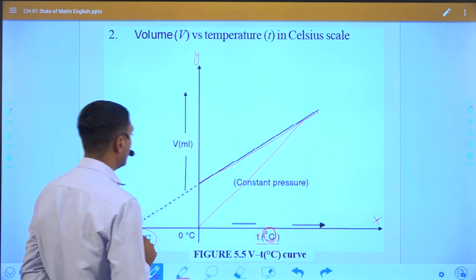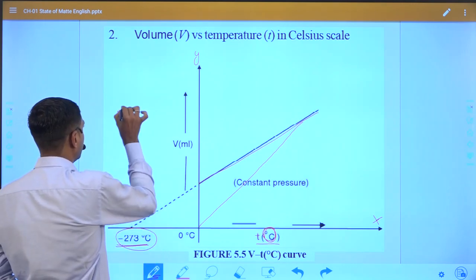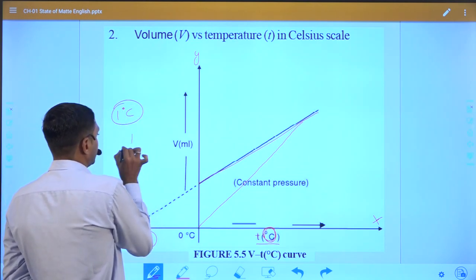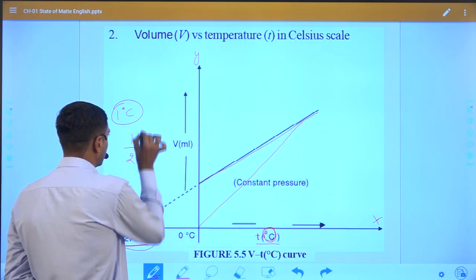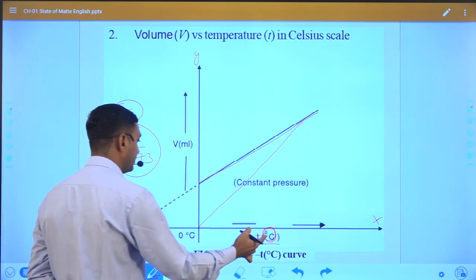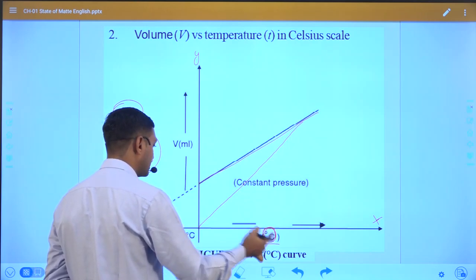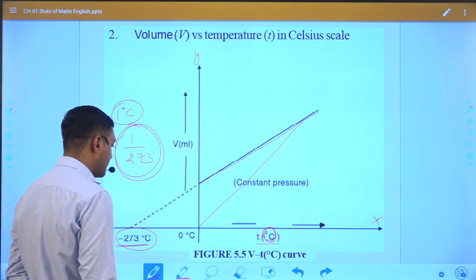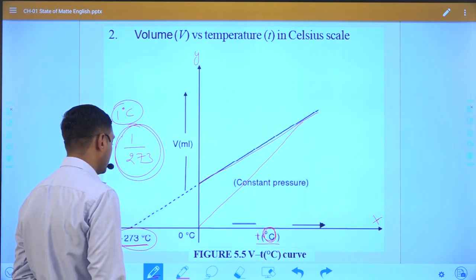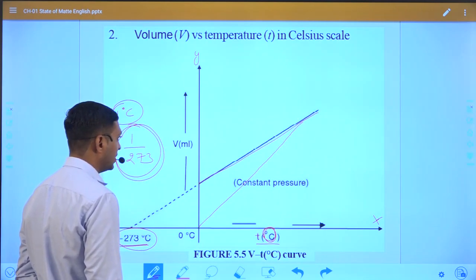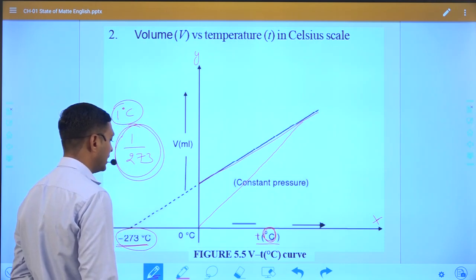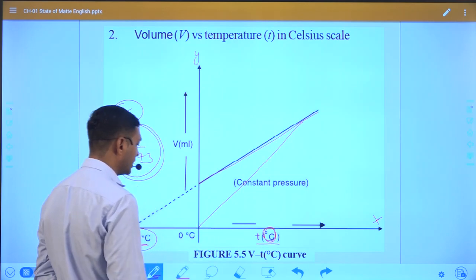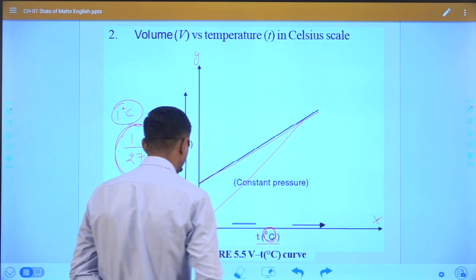In degrees, if we take temperature as minus 273, that means the lowest temperature is minus 273 degrees, because we already discussed earlier that if we increase by 1 degree, the volume of gas increases or decreases by this amount. So if we take temperature in degrees, it is possible up to minus 273 degrees, and at 0 degrees the volume will never be 0.